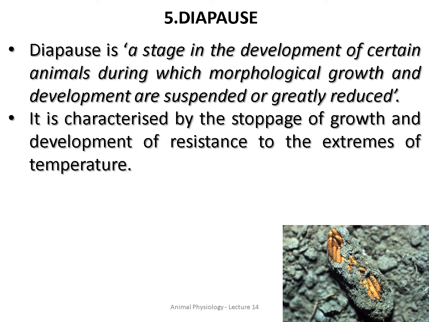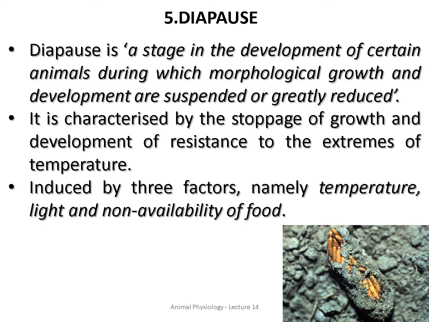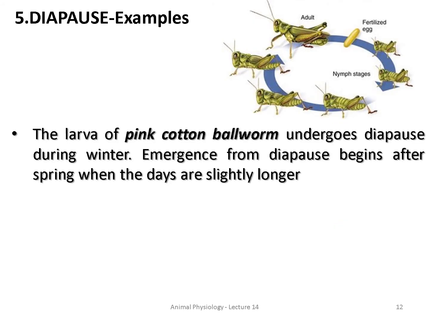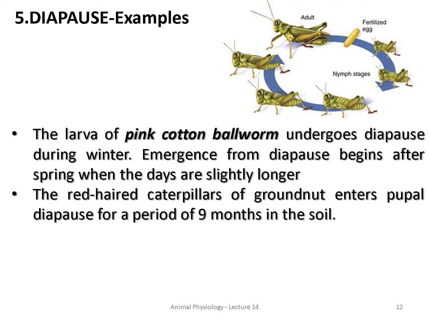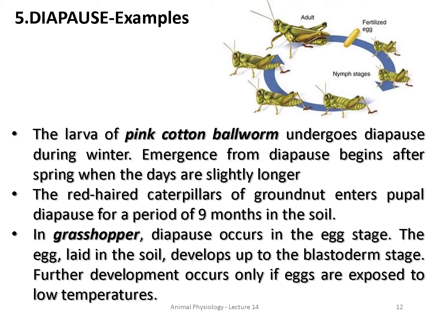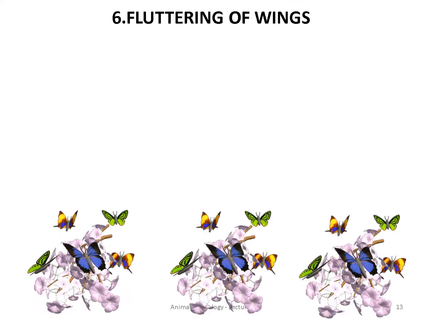Okay. It is characterized by, as I have told, stoppage of growth, development of resistance to extremes of temperature. So to avoid the extreme heat or cold, some organisms cover themselves like this, and that process is said to be diapause. Okay. For example, the larva of pink cotton bollworm, they undergo diapause during winter. So soon after winter, they emerge outside and they live freely. Then redhead caterpillars of groundnut, they enter the pupal diapause. So at any one of these stages, they undergo this diapause.